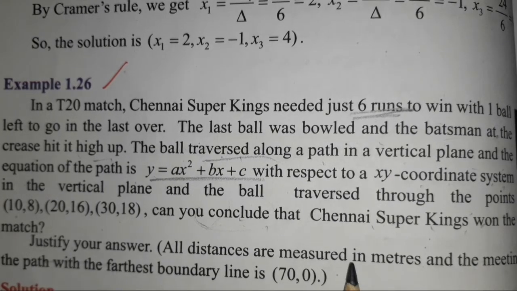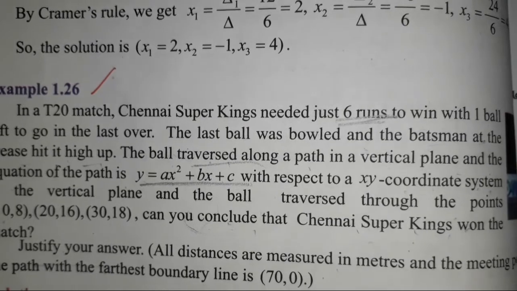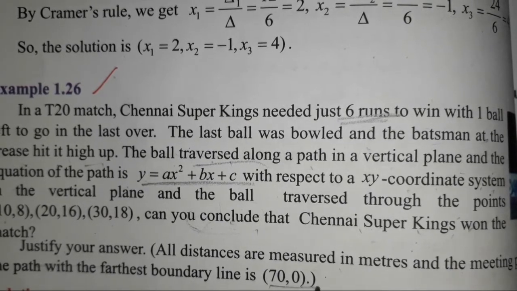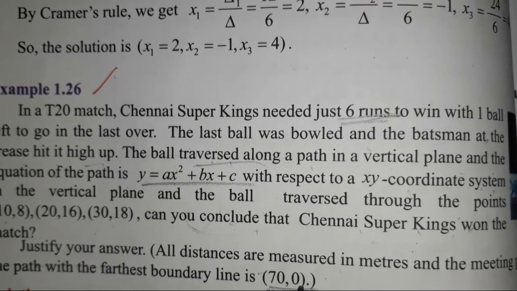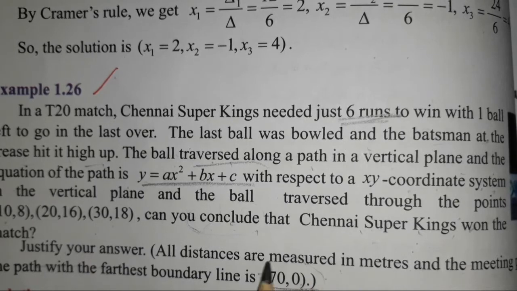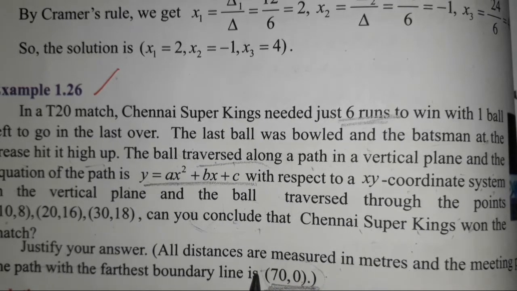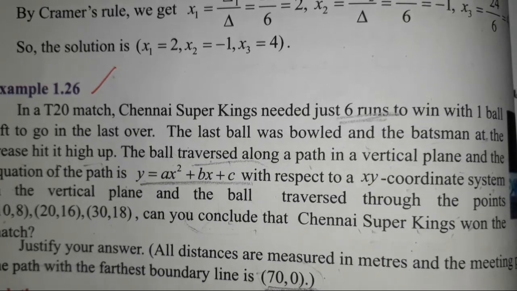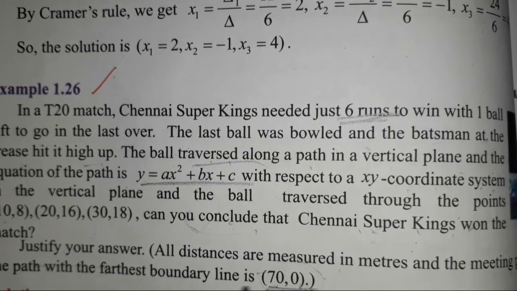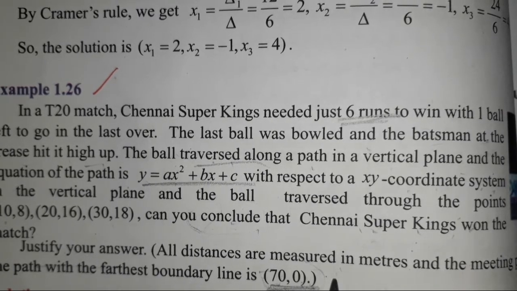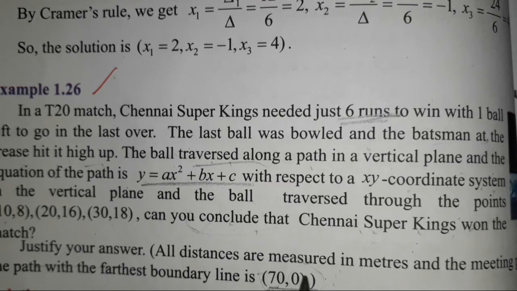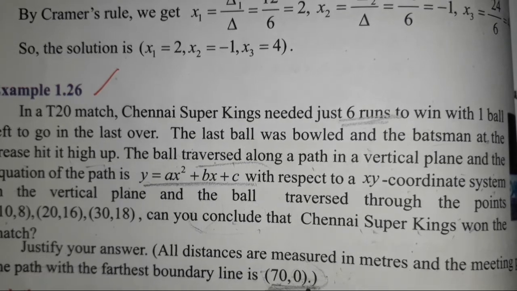All the distances are measured in meters, and we are meeting the point where the path reaches the farthest boundary. Our boundary is what? (70, 0). If the ball lands at less than 70, 0, it means they lose the match. Suppose it is far away from 70, meaning more than 0, like 1, 2, 3, 4, 5, that means Super Kings win the match.